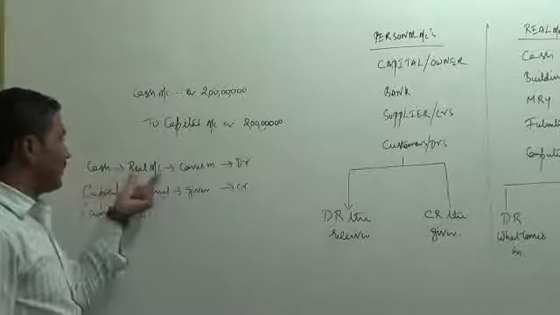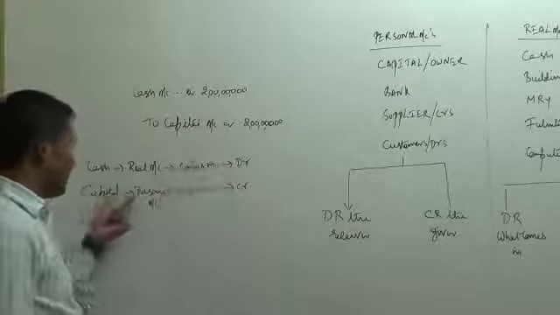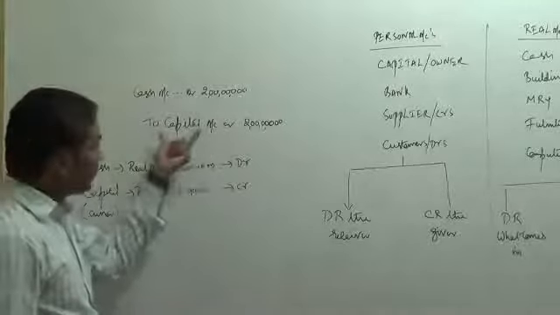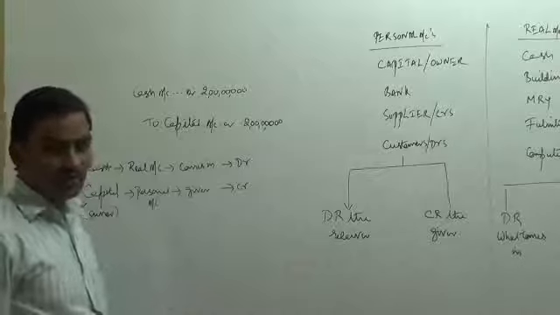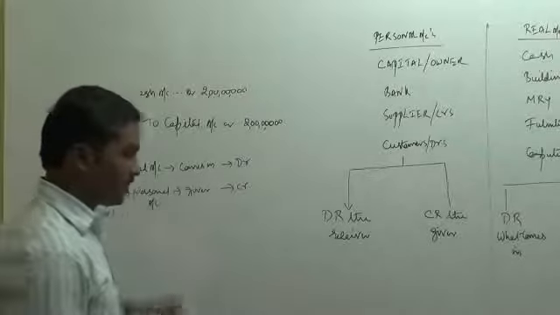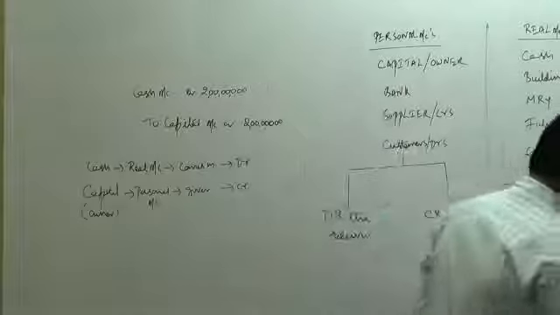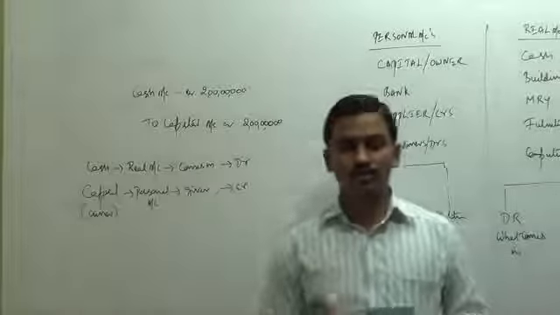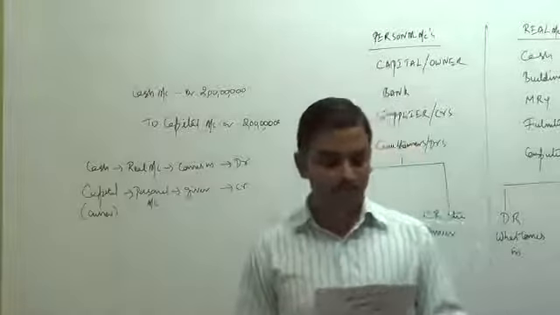Cash account, real account, coming in, debit; capital, personal account, giver, credit. So this is the journal entry for the first transaction which was given. Okay. Now let us go forward and do the next transaction. I hope you are also recording and you are watching this video.